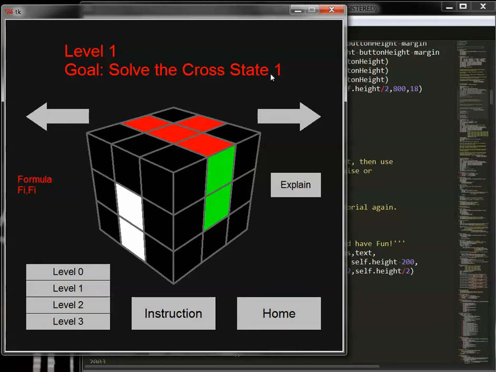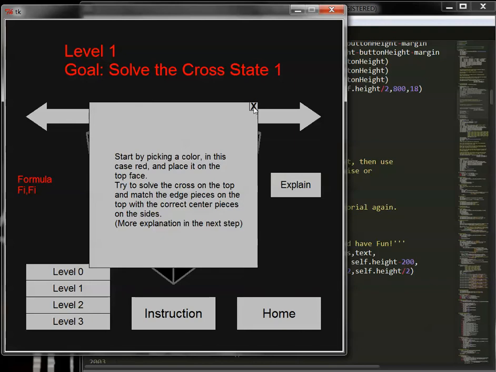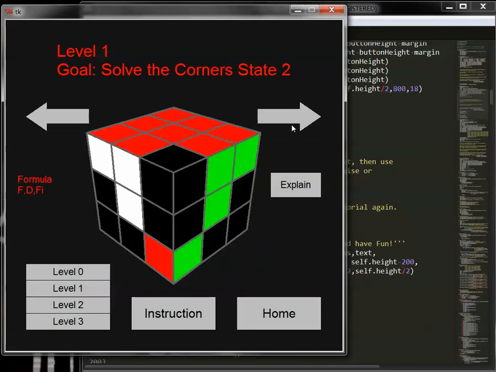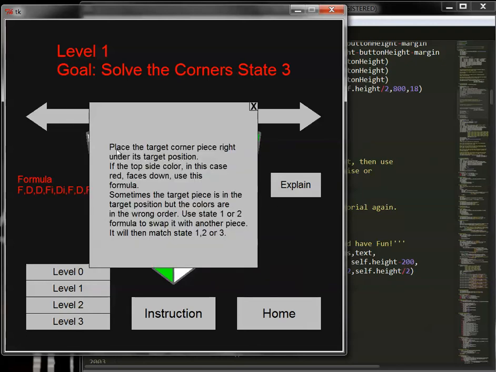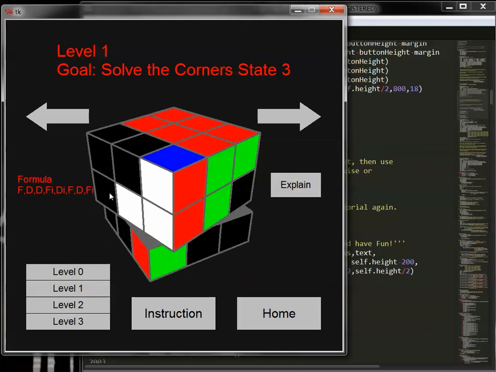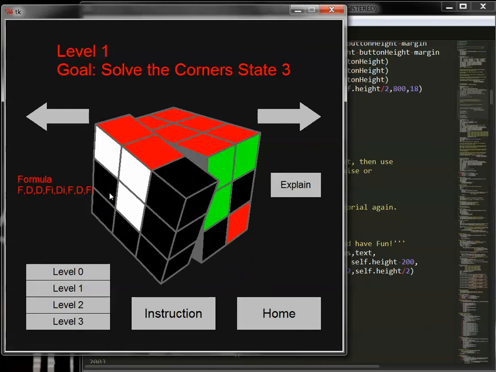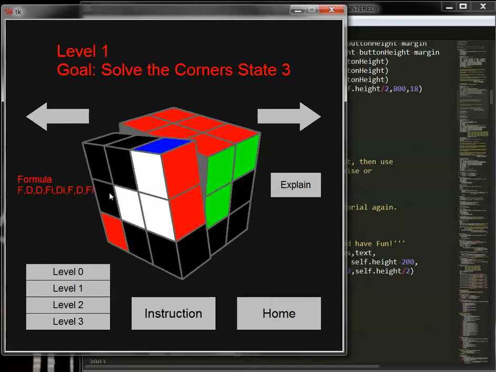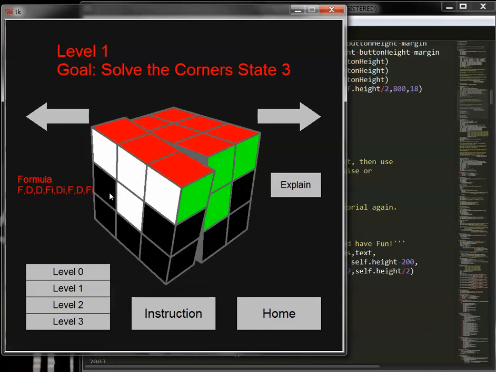You can see the goal of the current step and the formula on the left and explanation button on the right. Say if you don't understand what this step is doing, you can click the explanation and it will show you what this part is doing and what are something that you want to pay attention to. And say if you don't understand the formula, you can press space to demonstrate how the formula works, and after it's done you can press space again to reset the cube.